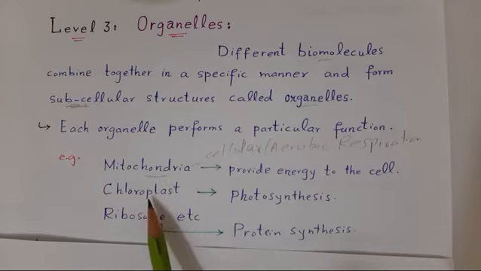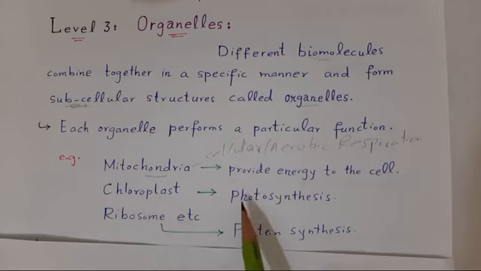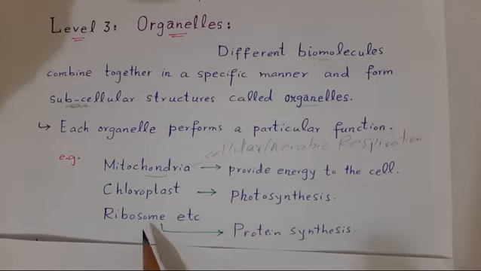The chloroplast is yet another very important organelle of the plant cell and performs photosynthesis, while ribosomes play a role in protein synthesis, and therefore ribosomes are also known as the factories of protein synthesis.